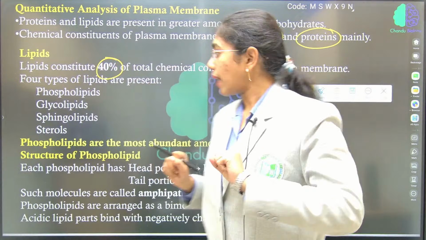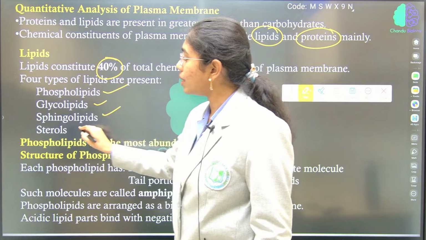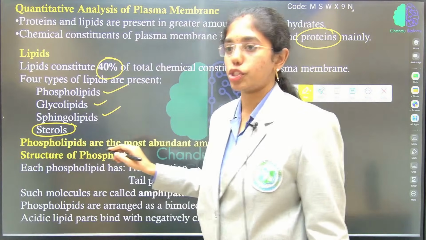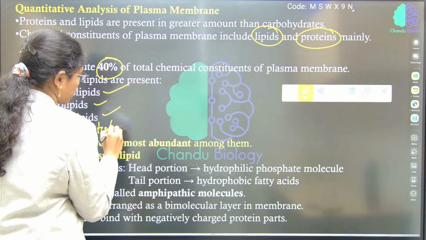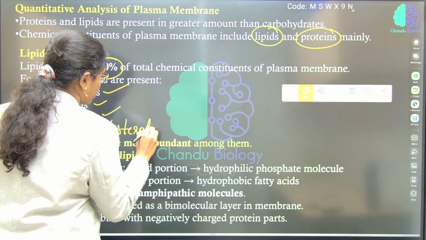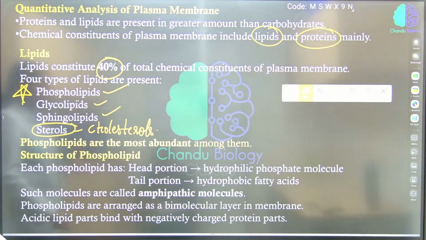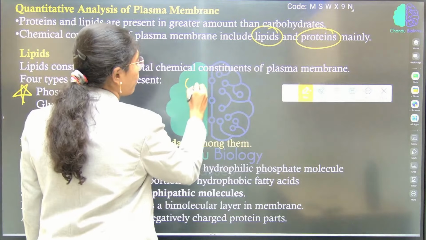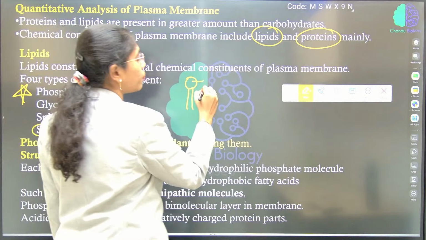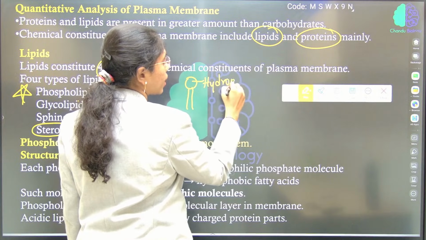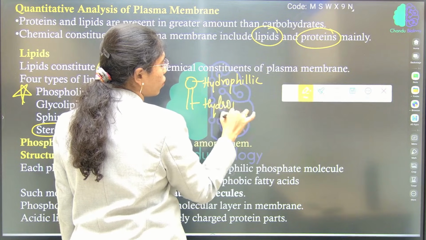Types of lipids include majorly phospholipids, glycolipids, sphingolipids, and sterols, which are cholesterols. The major composition among these four types is phospholipids. Phospholipids have a polar head and a non-polar tail. The polar head is known as the hydrophilic polar head, and this is the hydrophobic non-polar tail.